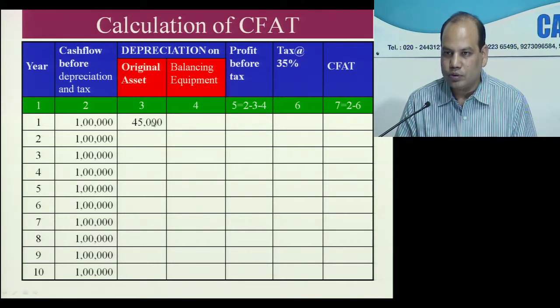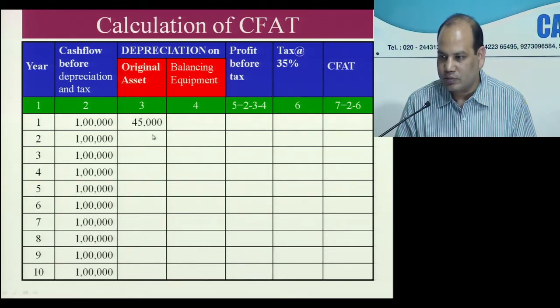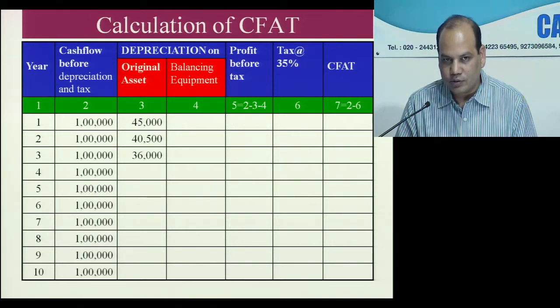Then what you will do, instead of 10 you make it 9 on your calculator and solve. If the number of years remaining are 9, what will be the depreciation? 40,500. Then you make it 8, 36,000. Then you make it 7, 31,500. It means it will reduce by 4,500 every year. Yes or no? So once you understand the trend, you will just reduce it by 4,500 every year.